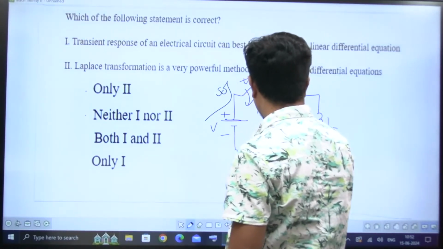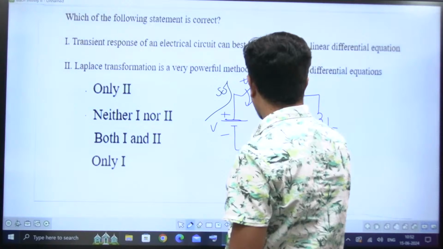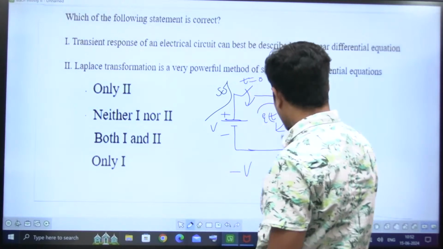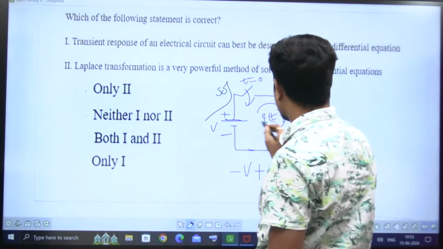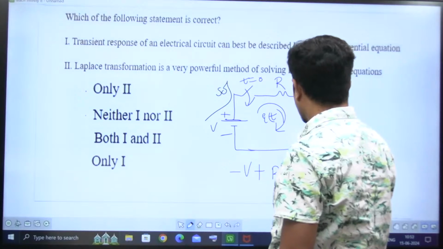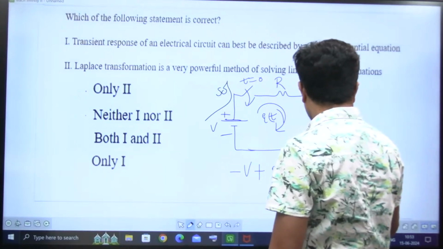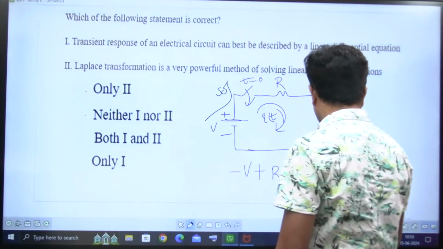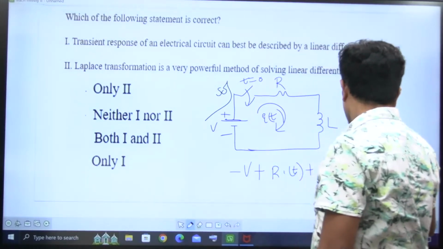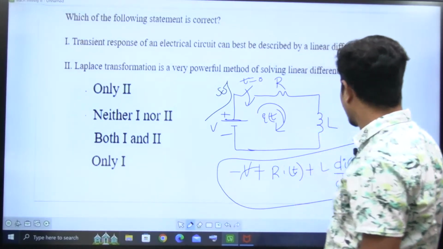I'm writing KVL for this one, and the current I'm assuming as i(t). Starting here: minus V, plus R into i(t), plus L di(t)/dt is equal to 0. This is an example of a transient circuit.